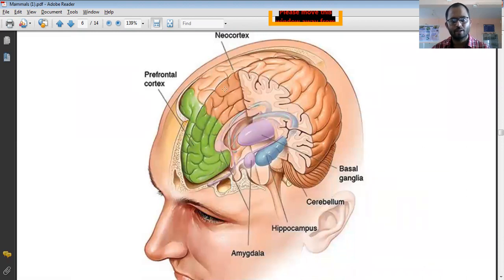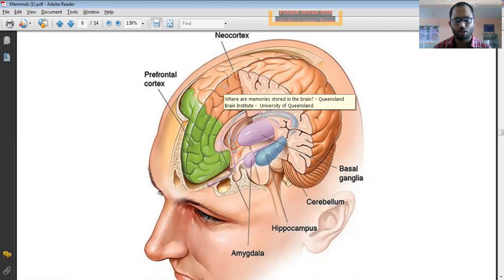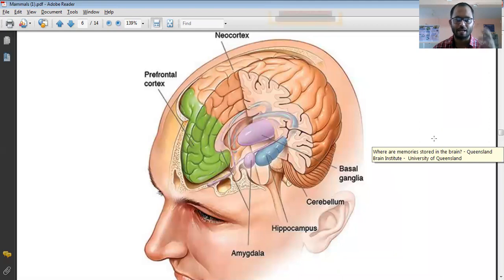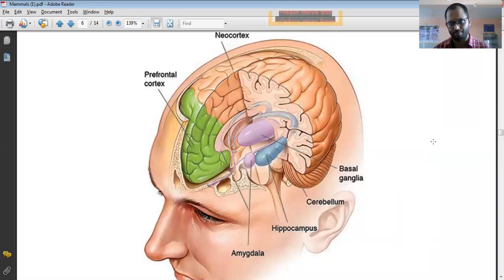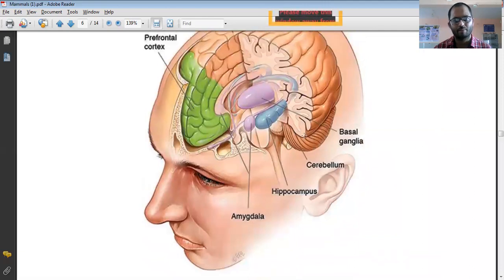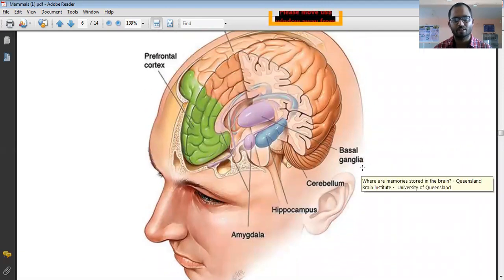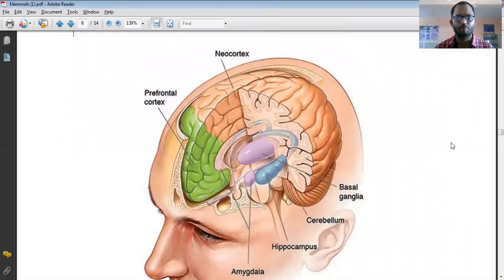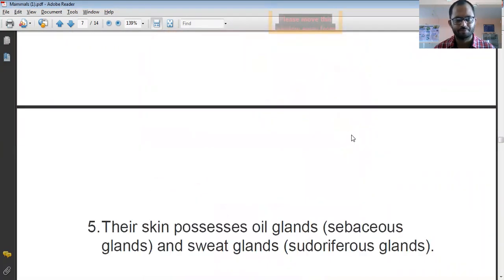Again, this is the human brain, and this particular picture I have taken from Google. You can see here, this one is the neocortical region of the brain for the thinking processes. We can see different things, and that particular information is processed in the brain. Then there is the cerebellum and the basal ganglia, which are also important. So you can see the neocortex. This is a very important region of the brain for the mammals.